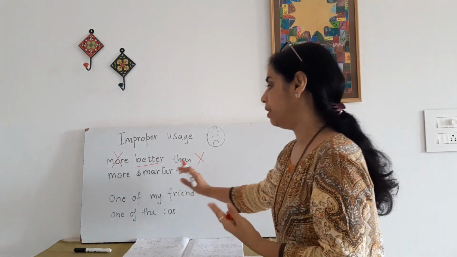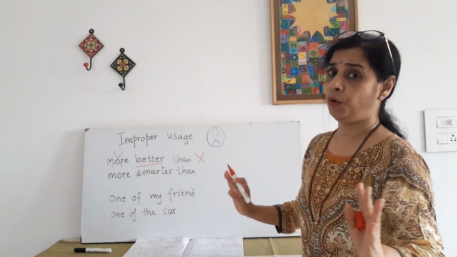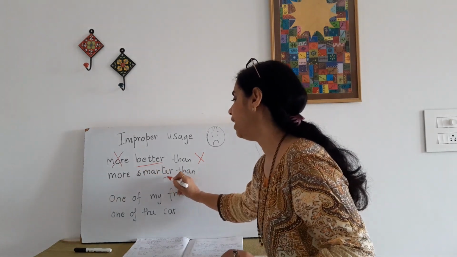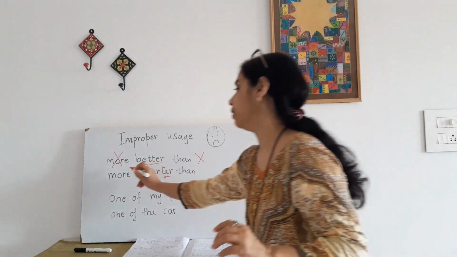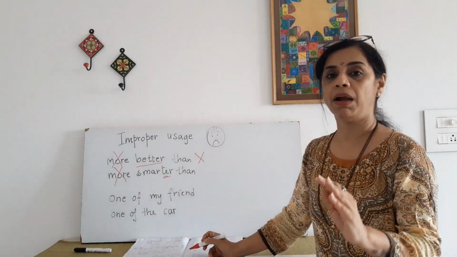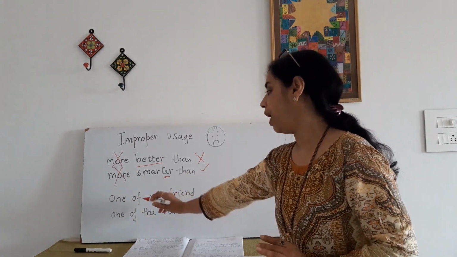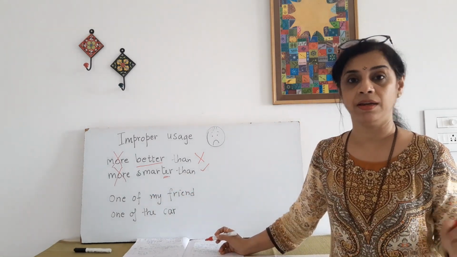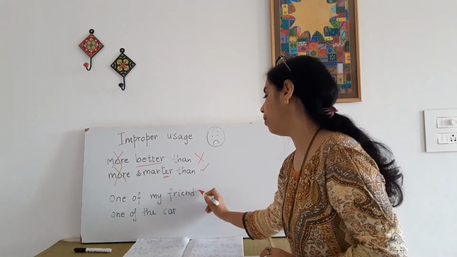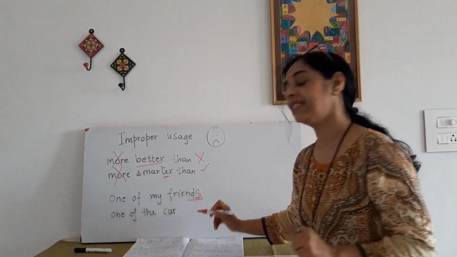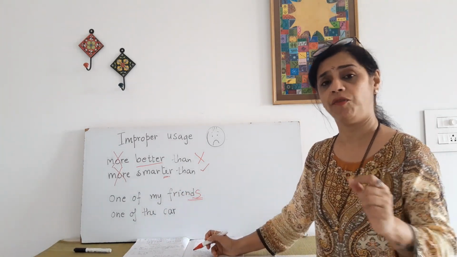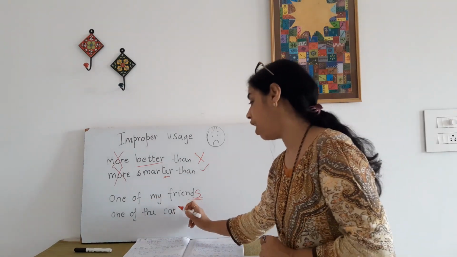Okay? More smarter than. No. More and ER don't go together. He is smarter than her. Okay? One of my friend. No. One of my friends. This S is very important. One of my friends. One of the cars.